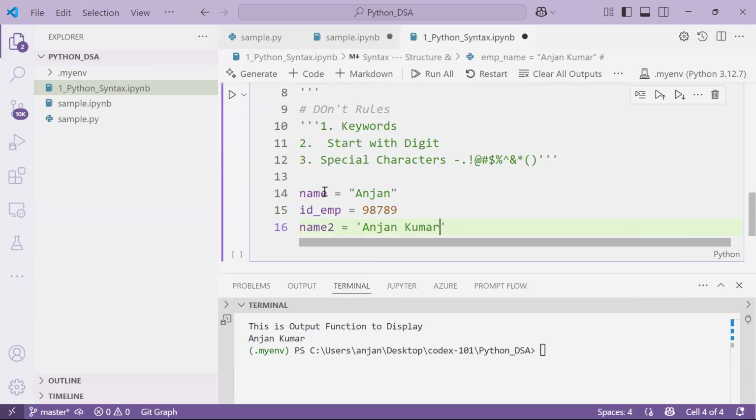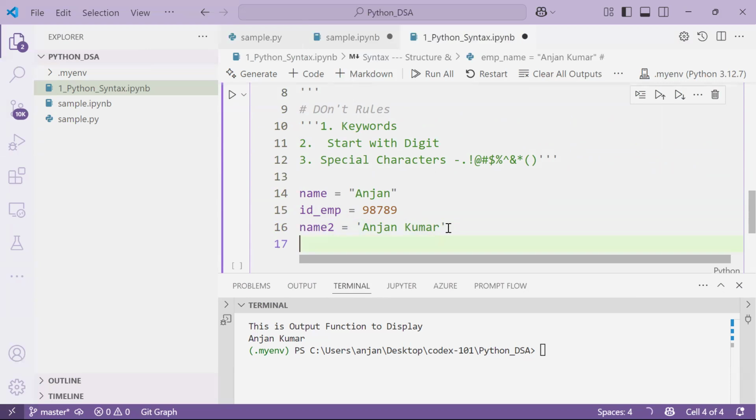See, here I'm able to use the alphabets. I'm able to use the underscore. I'm able to use the digits also in my names. These are the identifiers: name2, ID underscore EMP, and name. Okay. I'm not getting any kind of error.